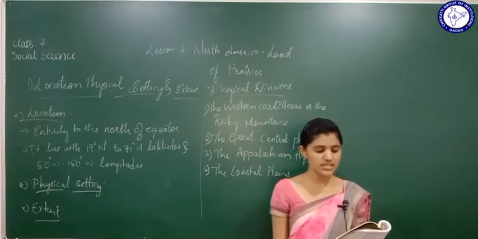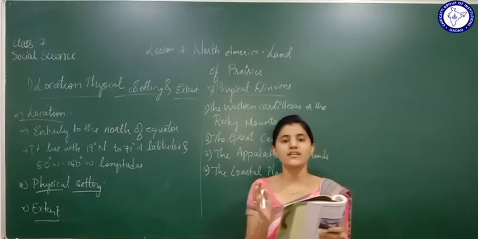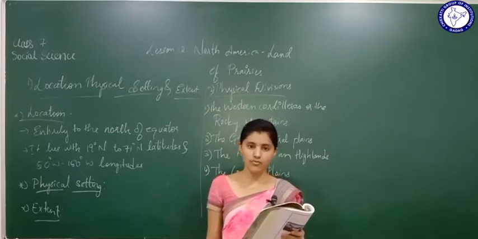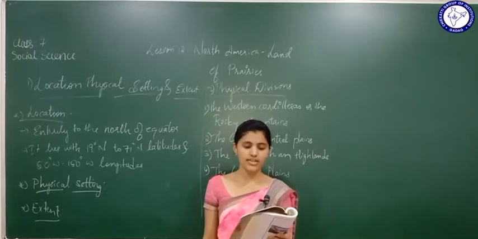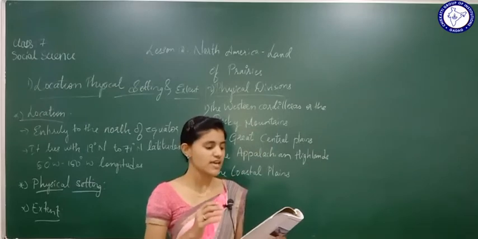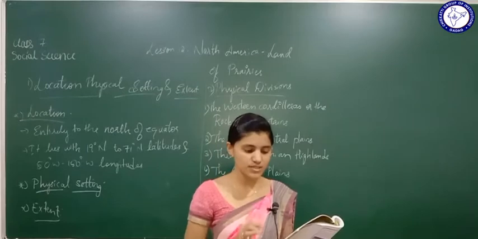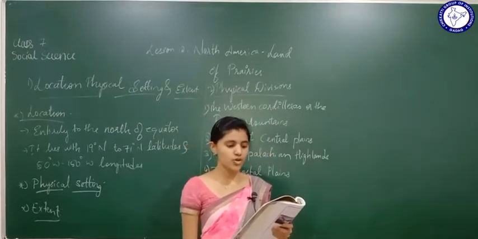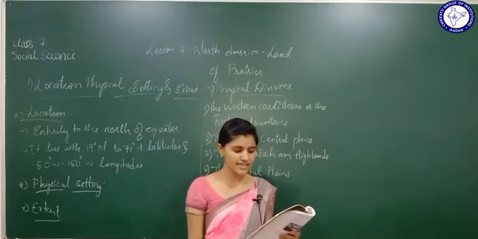There are some intermountain plateaus found between these ranges. Apart from this, we can find some intermountain plateaus. The Plateau of Columbia, Colorado and Mexican Plateau are the important ones among them. Among these intermountain plateaus, which are the important ones? They are Columbia, Colorado and Mexican Plateau. Next, the River Colorado cuts the Colorado Plateau and has given rise to the Grand Canyon.